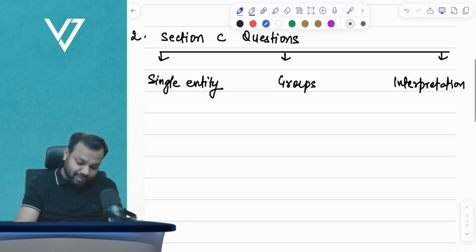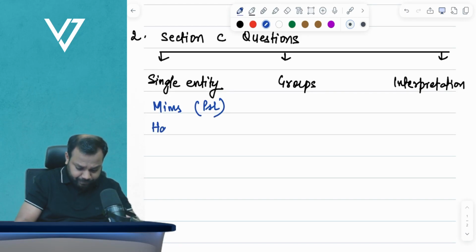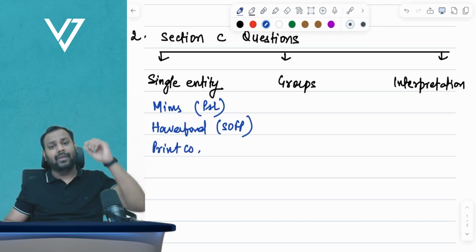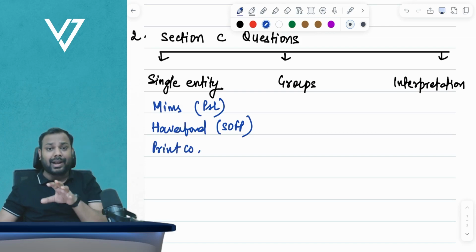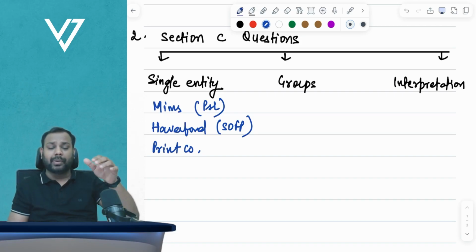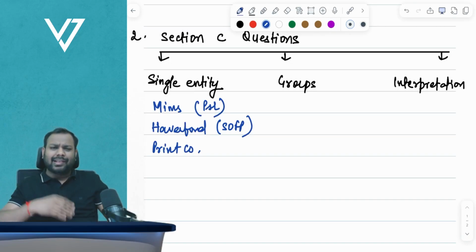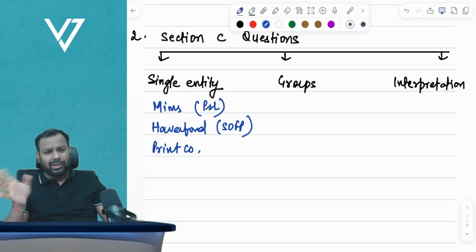From single entity, we have MIMS company, okay, which is from a P and L point of view. Then we have Haverford. Okay, it is from an SOFP point of view, and then we have Print company. Guys, I believe you know that in a single entity the questions can be asked in two formats. Either they will ask you to prepare P and L, or they will ask you to prepare a statement of adjusted profits. SOFP is, in general, common for all the questions.